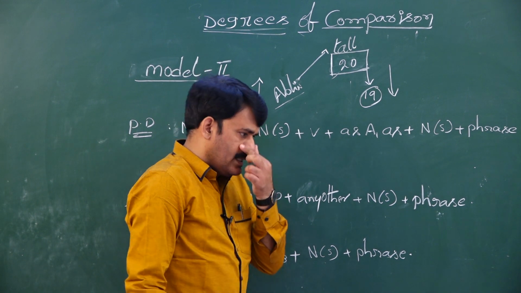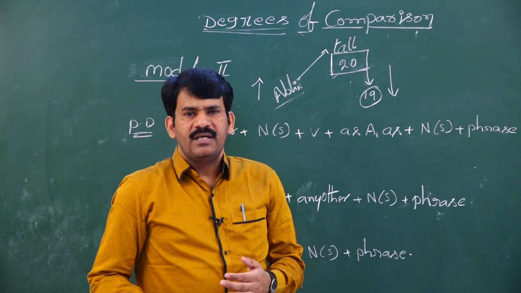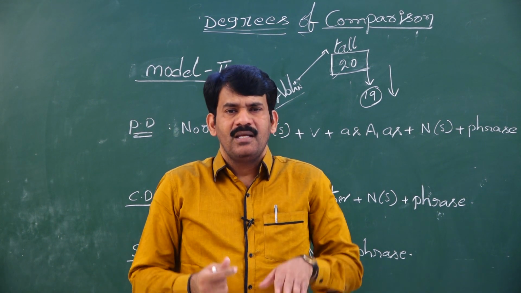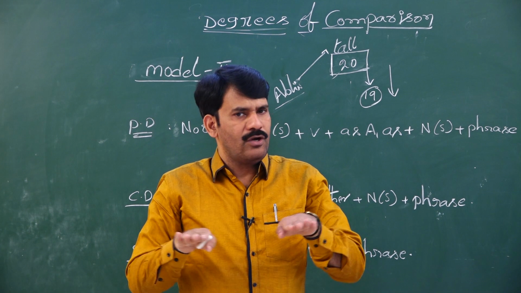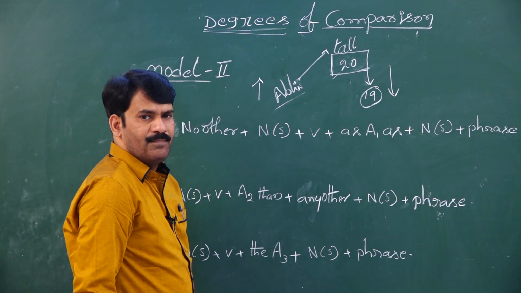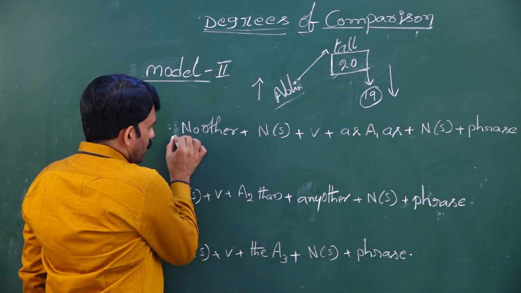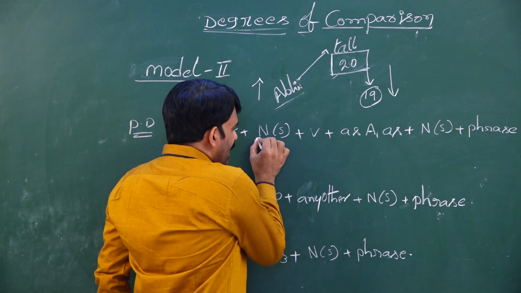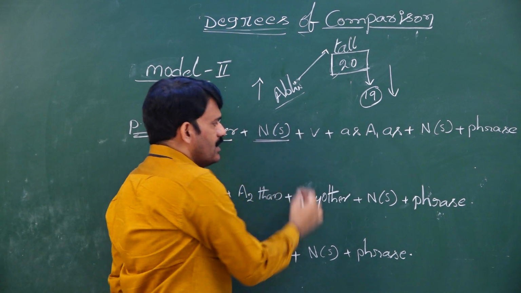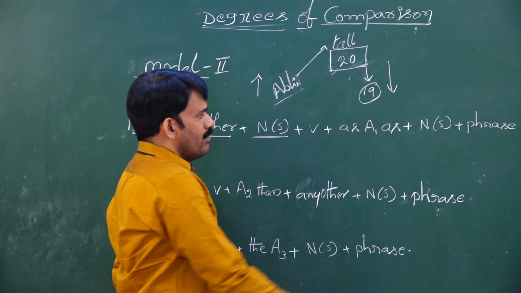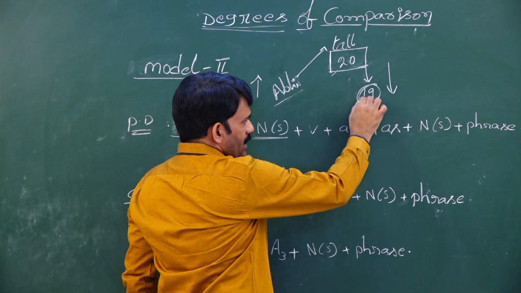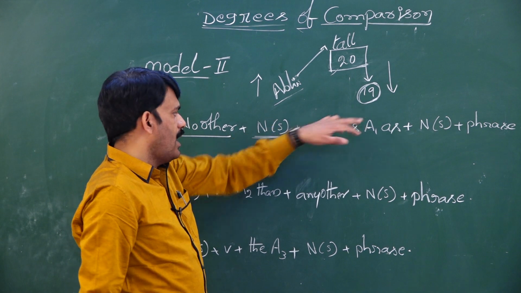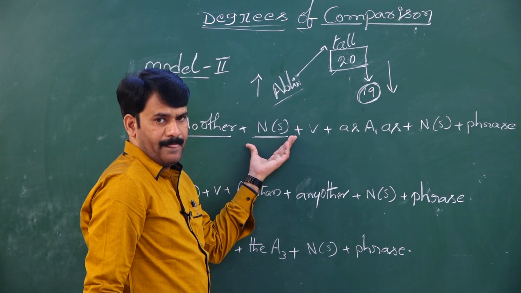which means Abhi has a higher degree compared to the remaining 19 students. Here I would like to ask a question: is there any boy among these 20 equally tall as Abhi? No. Then you have to start your positive degree with "no other." Then try to remember, I am using a singular noun. You may have a doubt: sir, there are 19 students, 19 represents plural, but how do we write a singular noun?